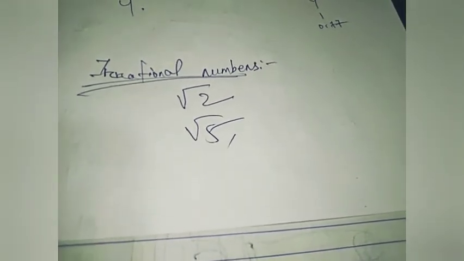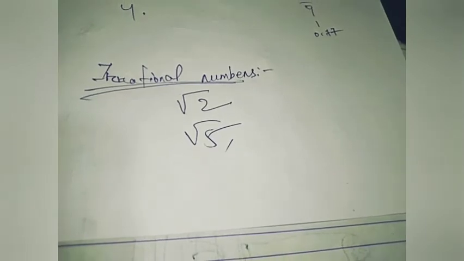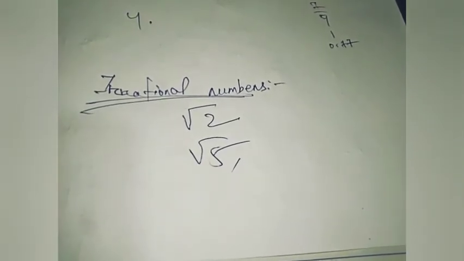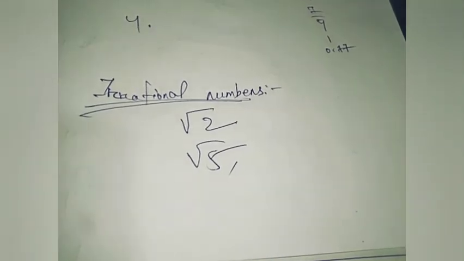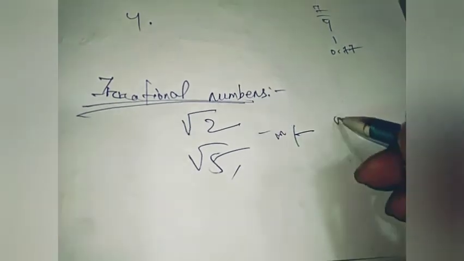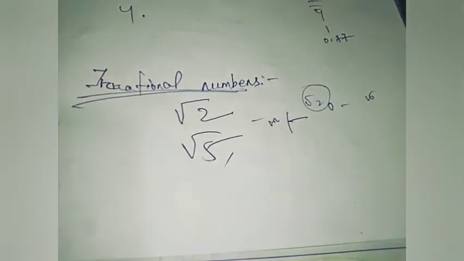Locate root 2 on the number line. Now in example 3, we have to locate the square root of 2 on the number line. Number line means, as you know very well, it goes from negative integers to 0 to positive integers. We have to locate where root 2 is on the number line.